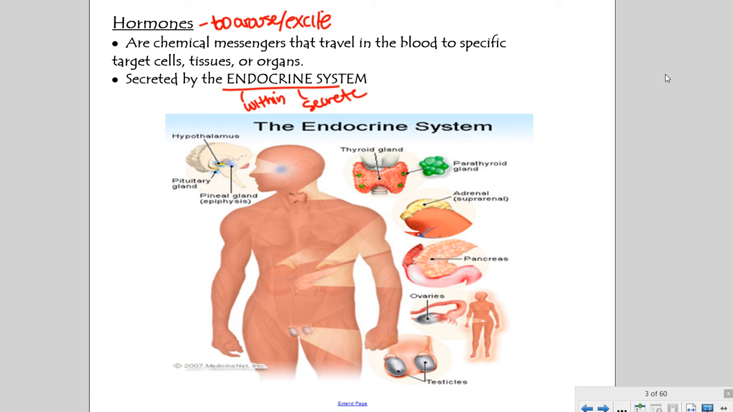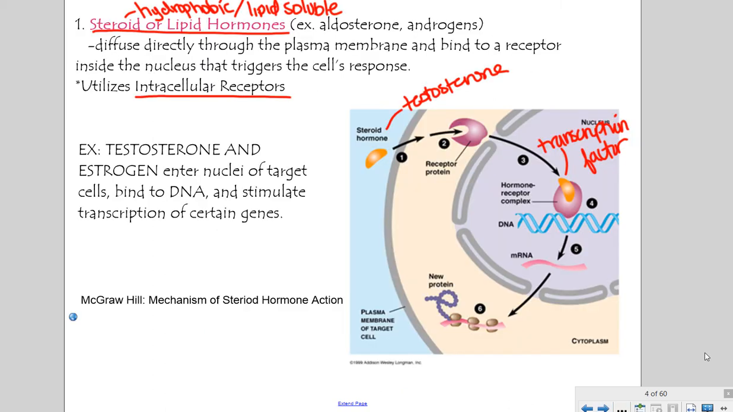And so there's different parts of our endocrine system. There's a bunch of different glands shown here, and what they do is they secrete these hormones into our bloodstream, and then they're able to target cells with the appropriate receptors near or far away. So we're going to look at two different classes of hormones.